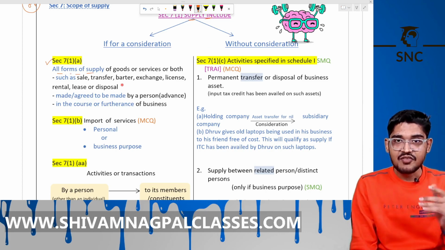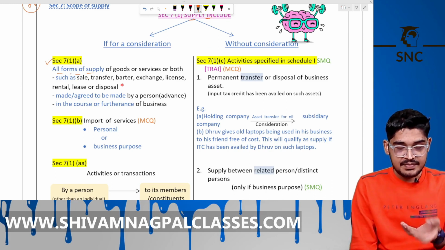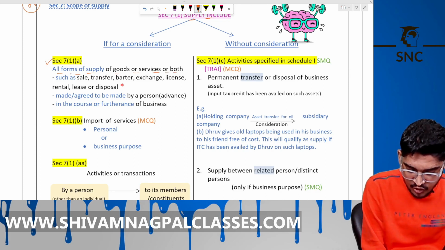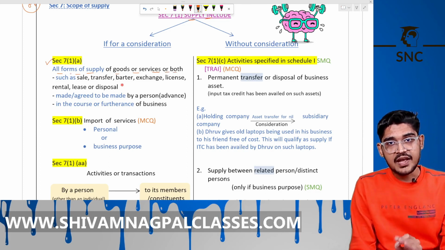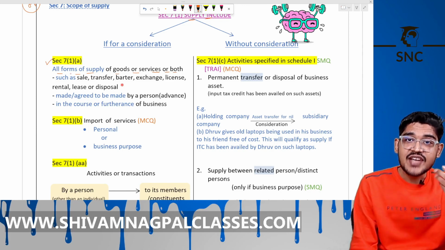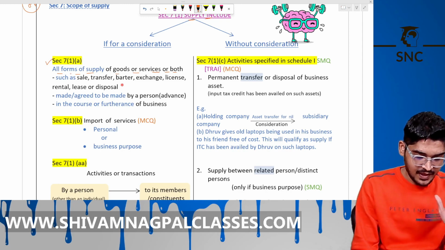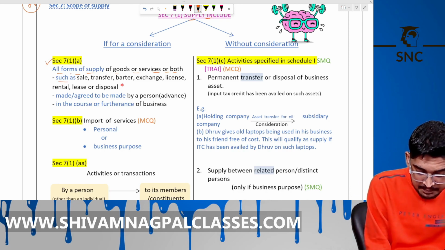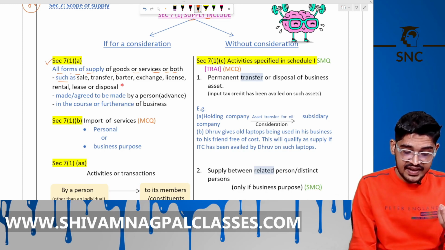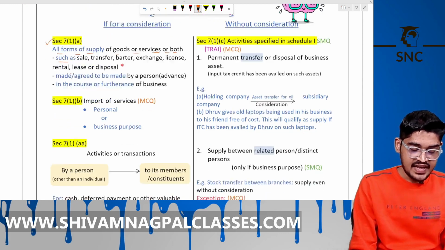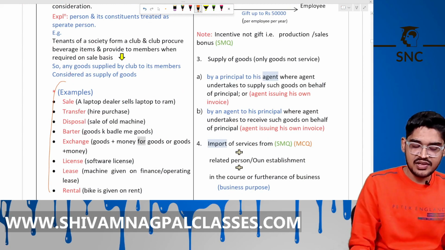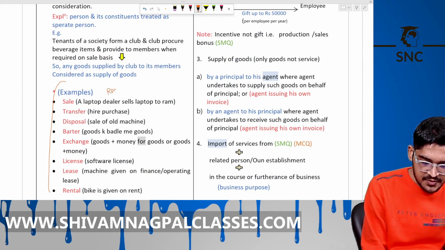What does the lawmaker say? All forms of supply means everything is supply of goods or services or both. Such as, these are just examples, like sale, transfer, barter, exchange, license, rental, lease and disposal. Okay. Some examples are given here. You can just read this. What do you mean by sale, transfer, disposal? Okay. Right.